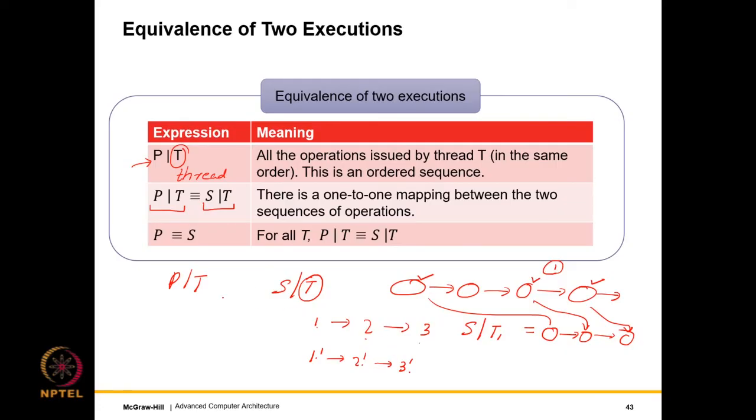So what we are doing is taking the parallel execution, extracting all the operations by thread T, again taking the sequential execution, extracting all the operations by thread T, and then establishing a one-to-one correspondence between the two sequences. So if we can do this for all threads T, if we can establish an equivalence of this type, then we say that the executions are equivalent.